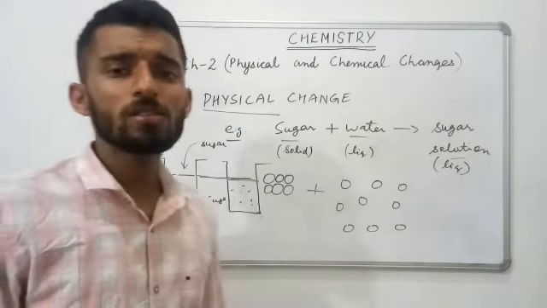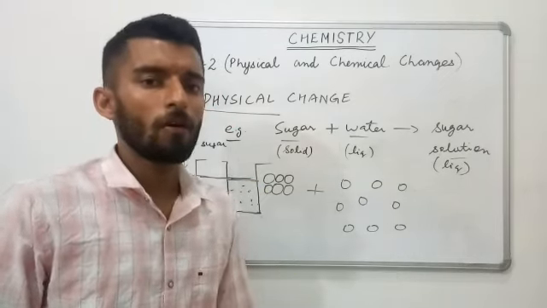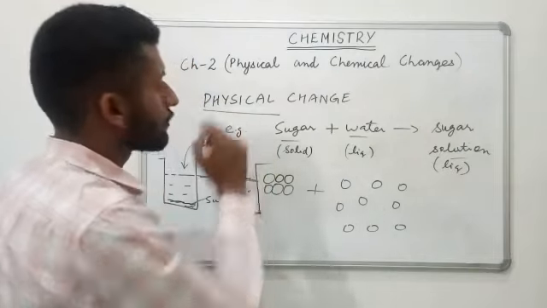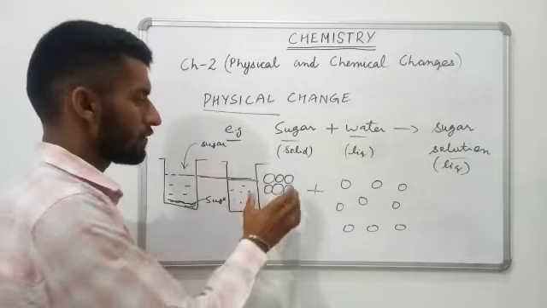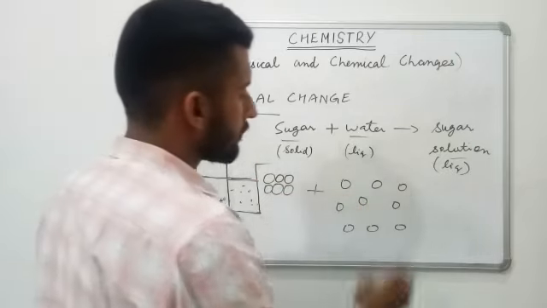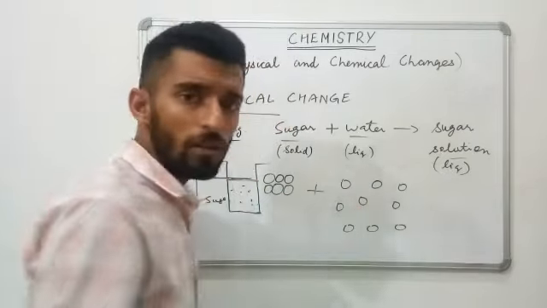So why does the level not increase, and how are we going to relate it with a physical change? That is the next part. But first of all, we know liquids have some space in between them.